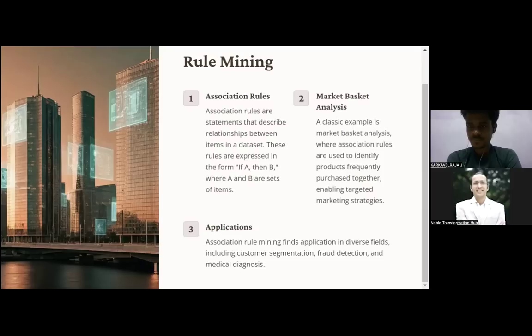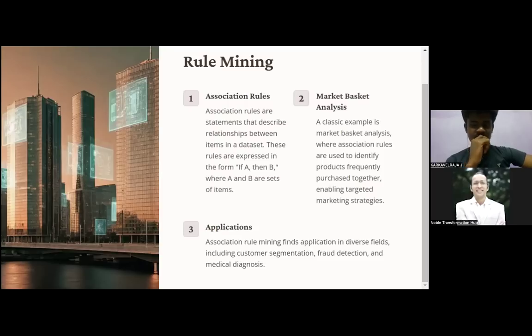Somebody is designing a workplace, so you can decide where the CEO office is, where the vice presidents are, where the HR will sit. You can apply it anywhere. It's not only the algorithm; you need to understand it deeply so that you can apply it wherever it is required.